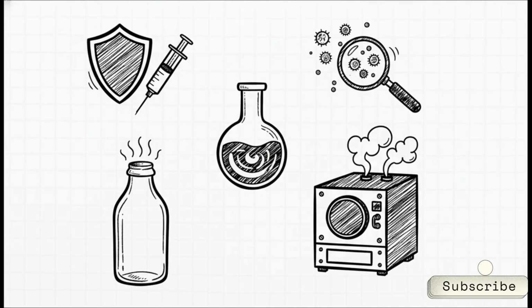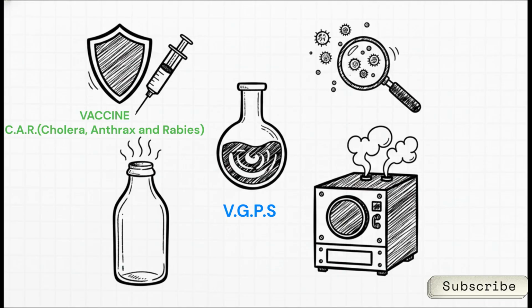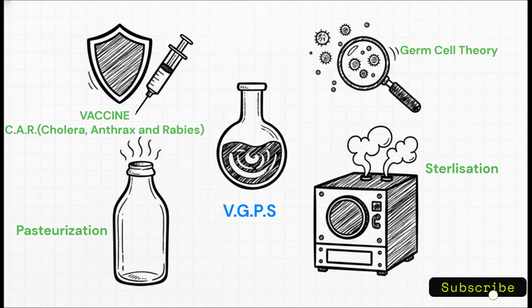Lock this acronym into your brain right now because it is pure gold for your exams. Remember VGPS to recall Pasteur's major contributions. V is for vaccines, and specifically, you need to know anthrax, fowl cholera, and rabies. G is for germ theory of disease, P is for pasteurization of milk and preservation, and S is for sterilization. He's the guy who developed the steam sterilizer, the hot air oven, and the autoclave. Also, make a mental note that he introduced the whole concept of liquid media using nutrient broth. VGPS. Burn that into your memory.